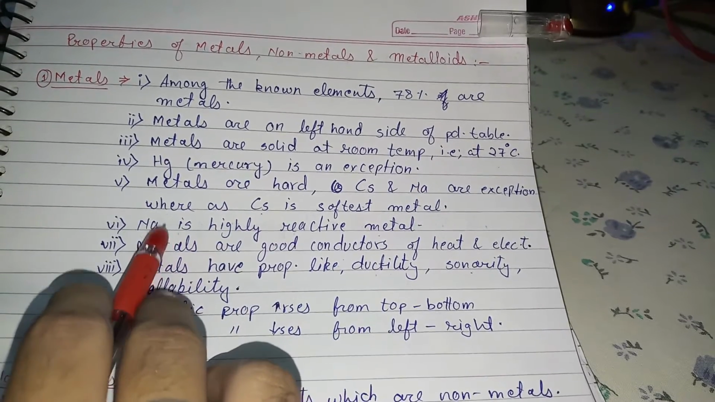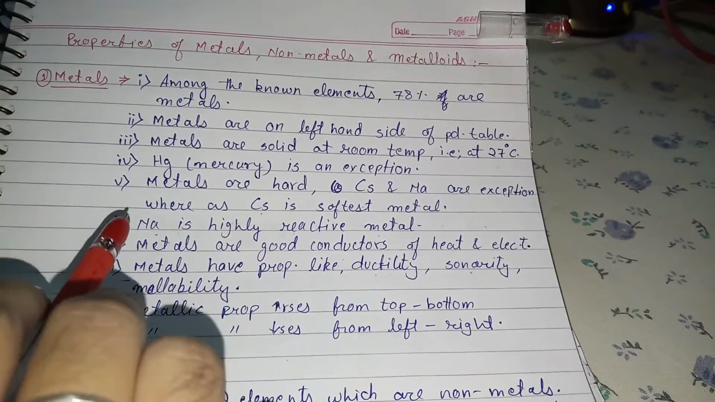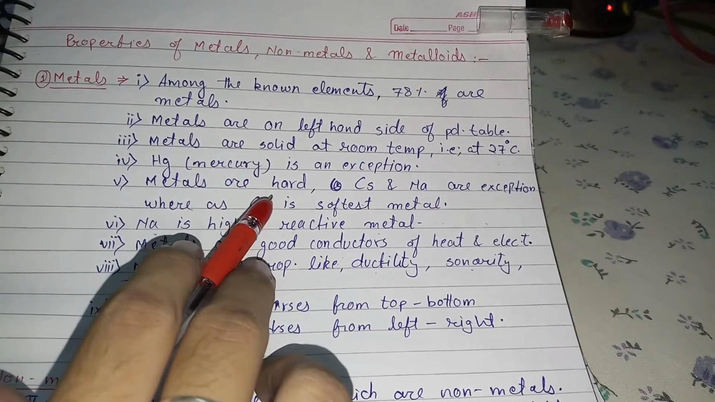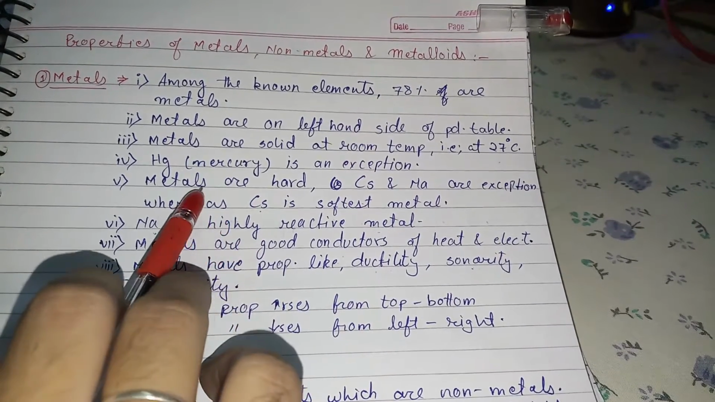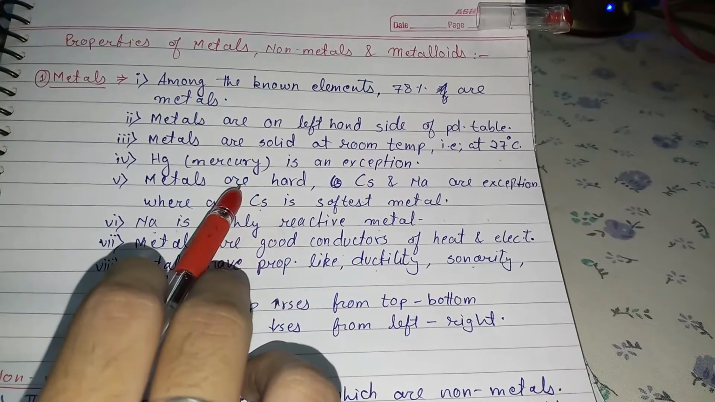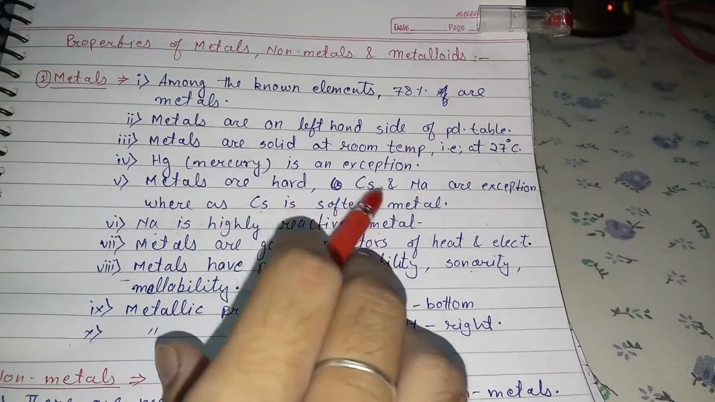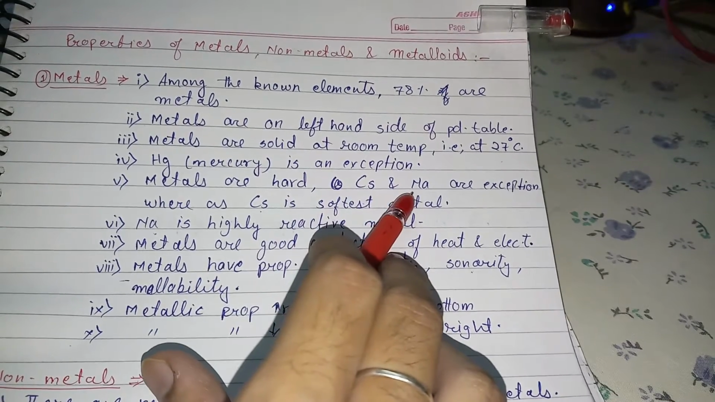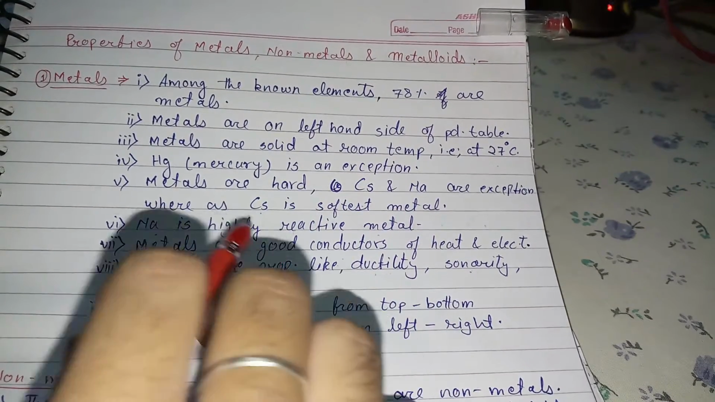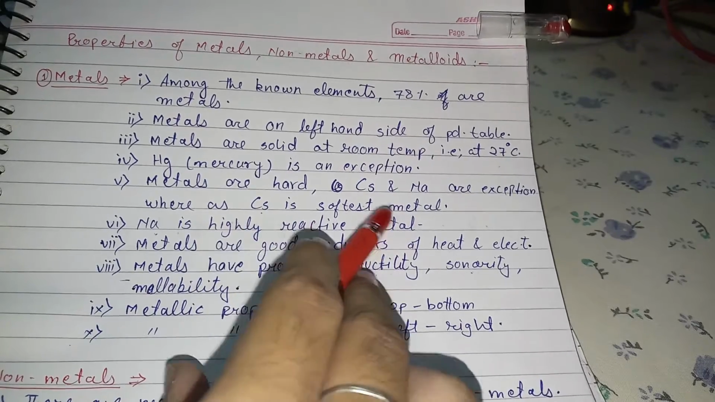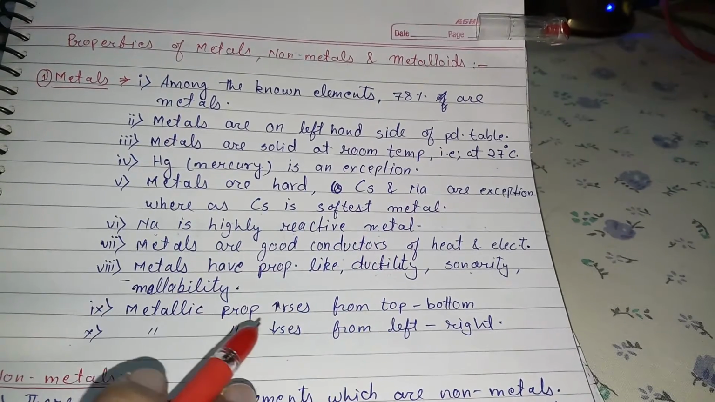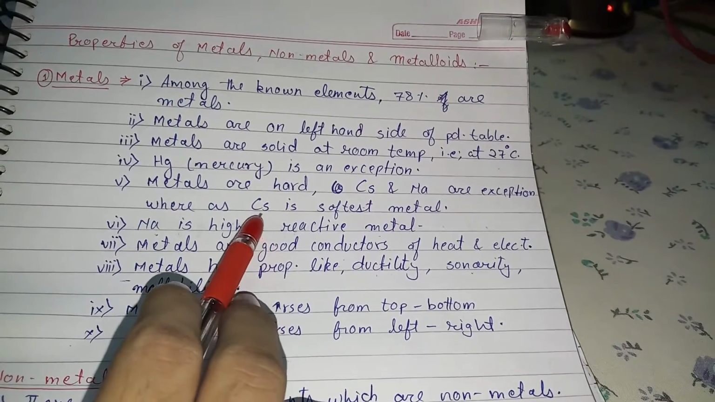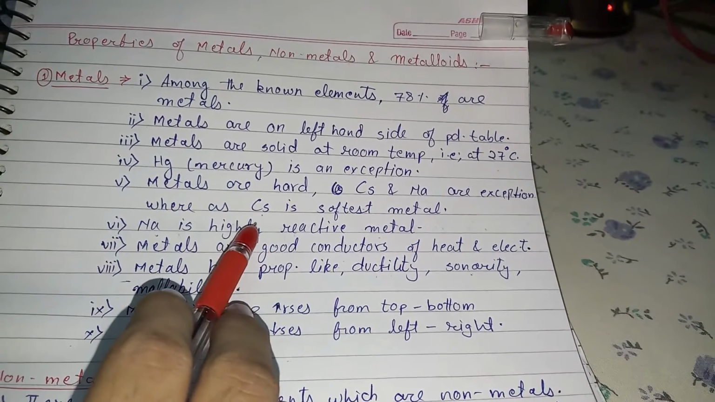Metals are also hard. They are very hard, you cannot break metals with your hand. The exceptions are cesium and sodium. Cesium is the softest metal among all the metals, and you can cut it with a knife.